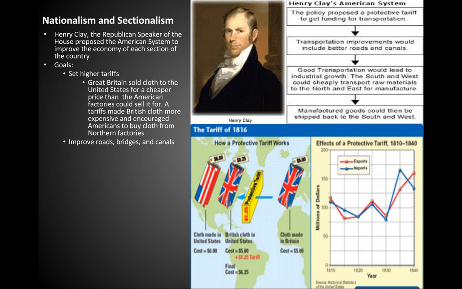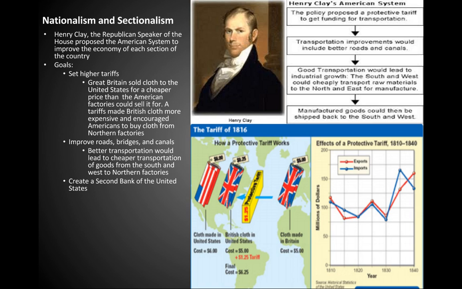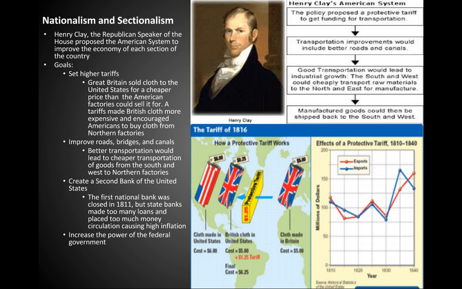Improved roads, bridges, and canals. Better transportation would lead to cheaper transportation of goods from the South and West to northern factories. Create a Second Bank of the United States. The first national bank was closed in 1811, but state banks made too many loans and placed too much money in circulation, causing high inflation. Increase the power of the federal government.